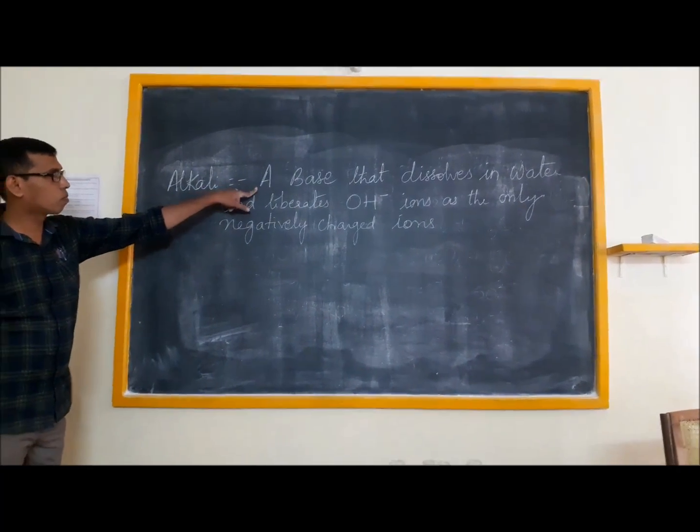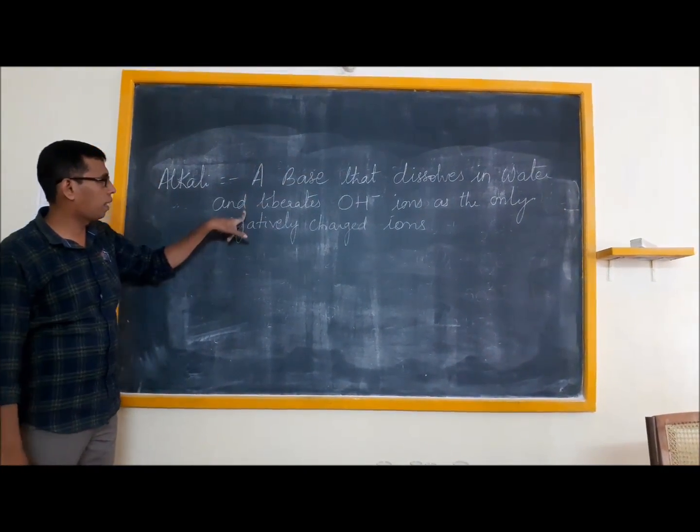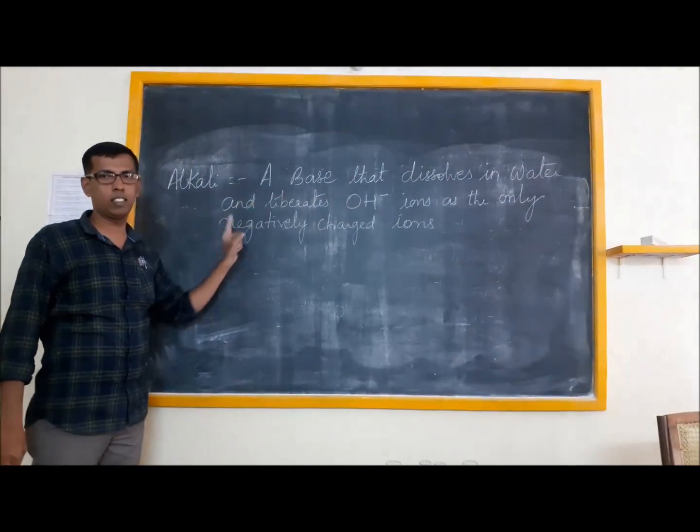What is the base that dissolves in water and liberates OH- ions as the only negatively charged ions?